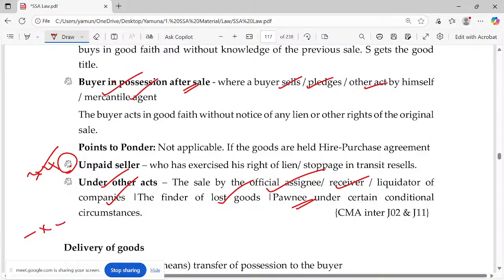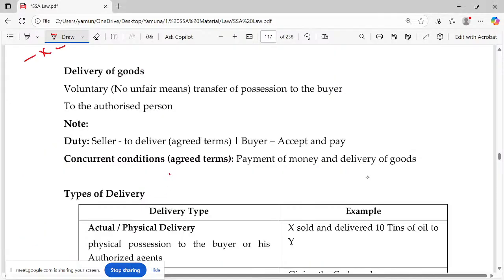We have two headings here. One is transfer of ownership, one is delivery of goods. Transfer of ownership is done. Can you please go to here? Delivery of goods. Please highlight this word: voluntary transfer of possession to the buyer.